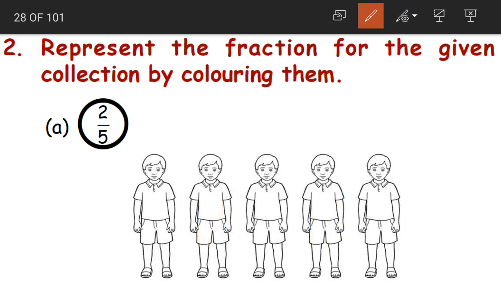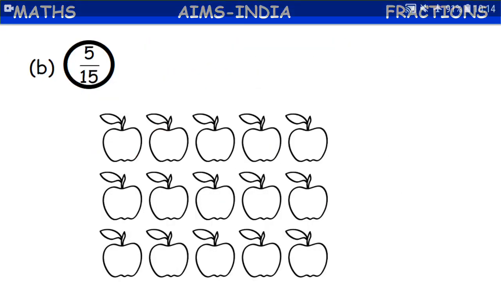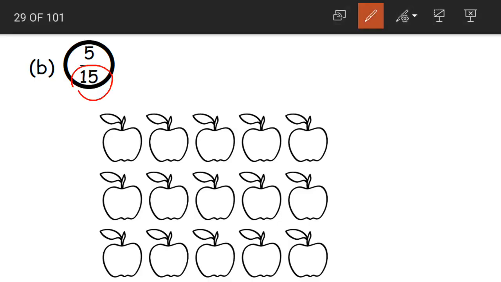Yes, clear, children? Next, again we are having another question here. 5 by 15. Now this collection is having how many apples? 15 apples. See, 1, 2, 3, 4, 5, 6, 7, 8, 9, 10, 11, 12, 13, 14, 15. Now what does this 5 numerator mean? Numerator here means the total number of colored apples. So how many should we color? We should color 5 apples.